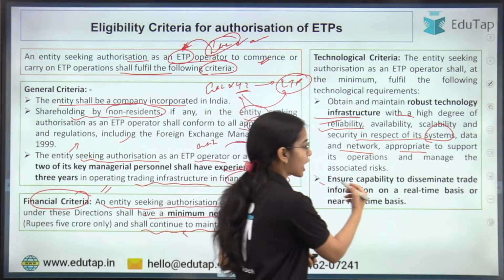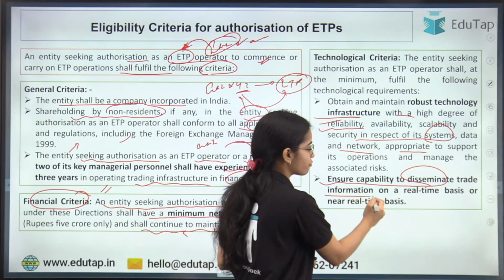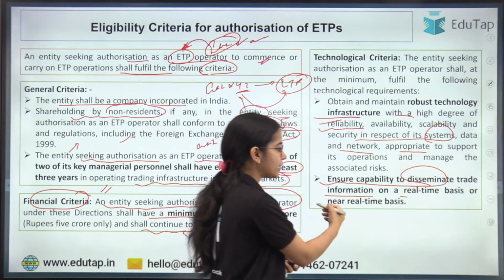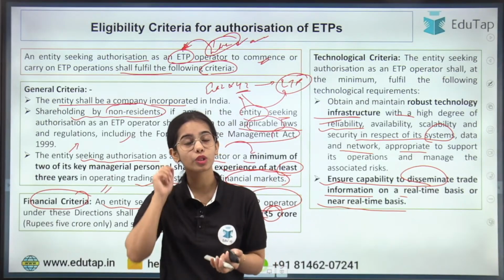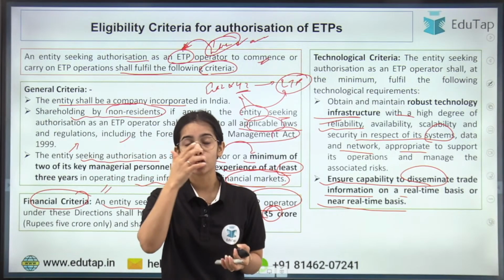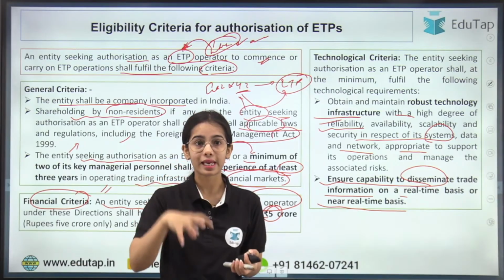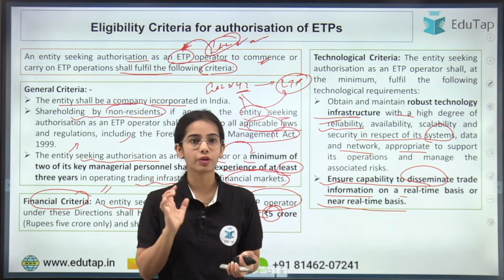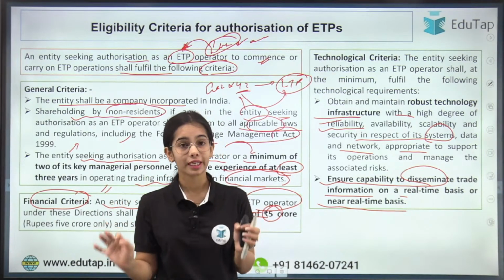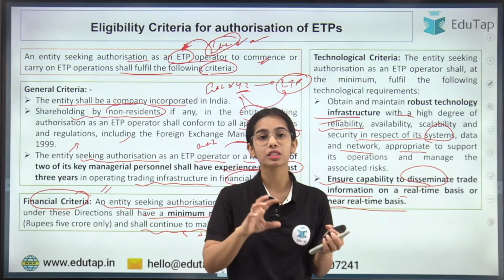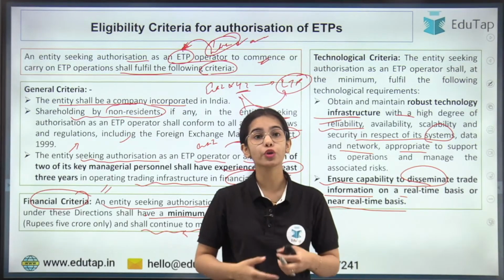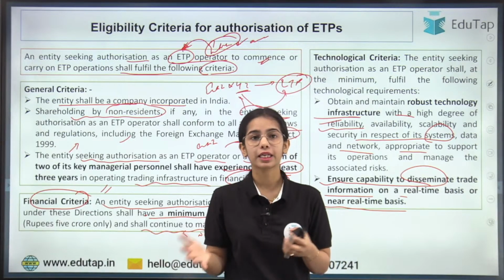Okay, ensure capability to disseminate trade information on a real-time basis or near real-time basis. If we are doing a transaction, let's say through UPI, in real time, in seconds, we want the confirmation that the transaction has happened. Similarly, when you are trading through the electronic trading platform, buying or selling a security, you require the confirmation immediately that this has happened.